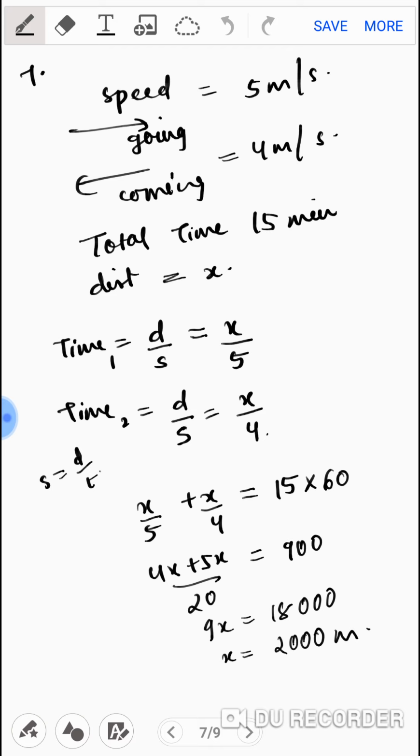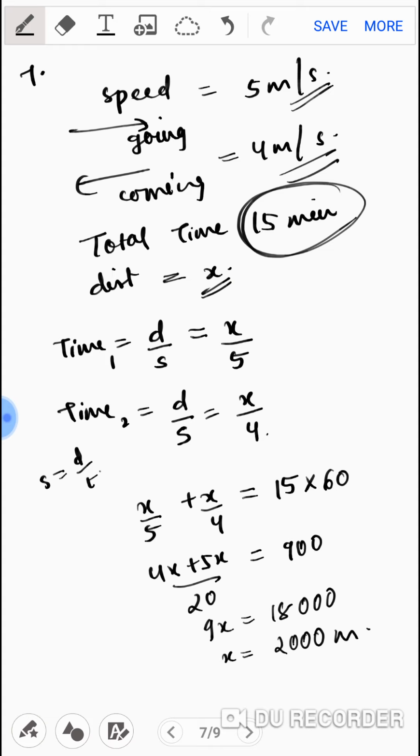Problem number 7, my dear kids, says Mohammed runs to a marker and comes back in 15 minutes. So he is going and coming back in a total time of 15 minutes. But while going, his speed was 5 meters per second, and while coming back his speed reduced and became 4 meters per second. So you have two speeds, but the distance while going and while coming is the same. So I have kept the distance as x.